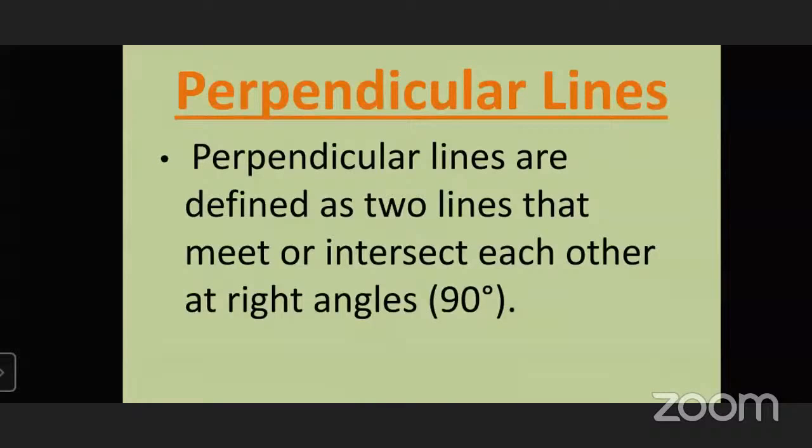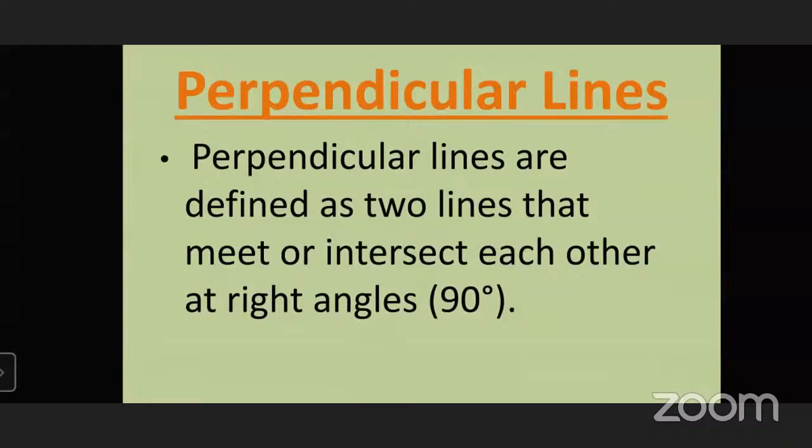If two lines meet each other and the angle does not form 90 degrees, then they are not perpendicular lines. For example, if two lines, line AB and line CD, intersect at 45 degrees, are they perpendicular lines? No, they are not perpendicular lines because they do not intersect each other at 90 degrees or a right angle.